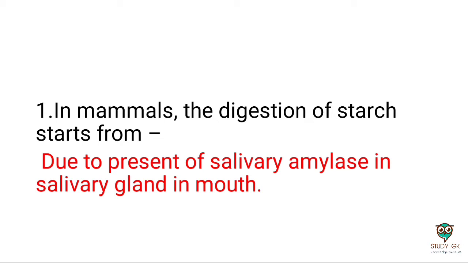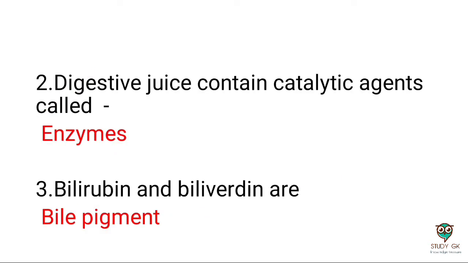The first question: in mammals, the digestion of starch, meaning carbohydrates, starts due to the presence of salivary amylase from the salivary gland in the mouth. Questions are asked in exams about the location of the salivary gland in the mouth. Next question: the digestive juice contains a catalytic agent. This catalytic agent is called an enzyme.